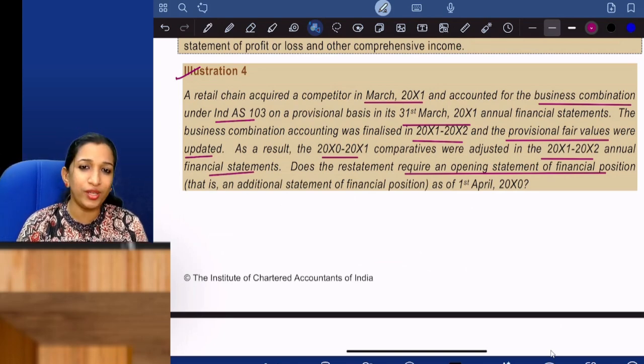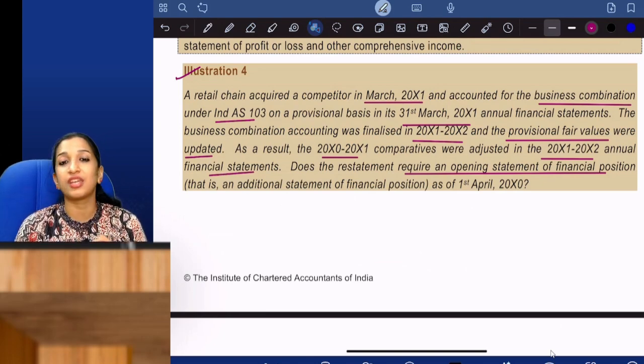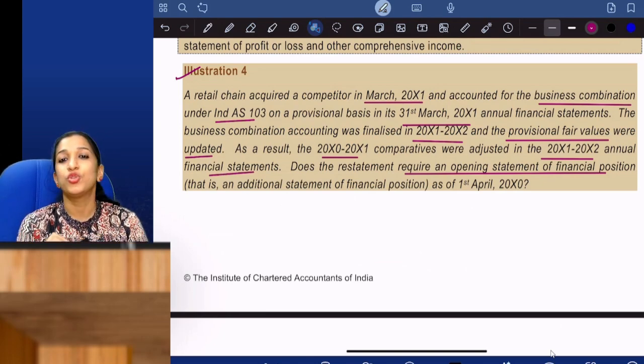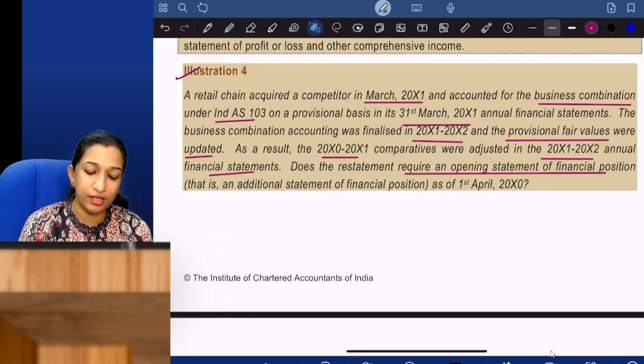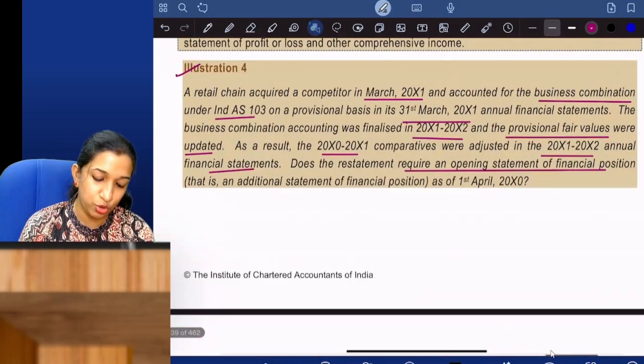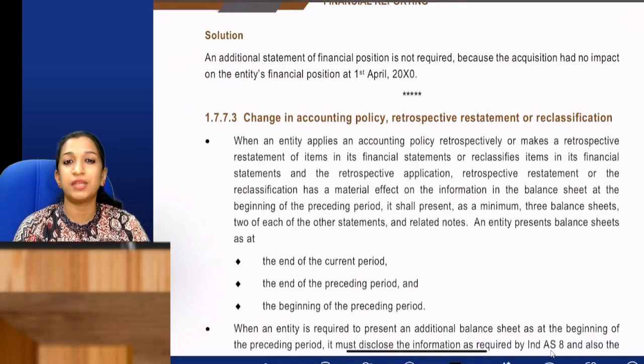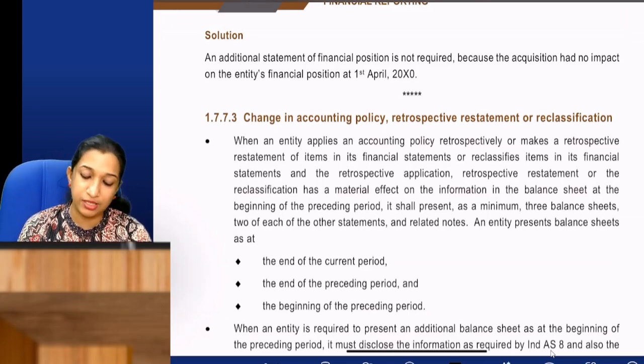No need. Third balance sheet is required only in 3 scenarios. So that is explained. So here it is not required. So let me show the answer. The additional statement of financial position is not required because the acquisition had no impact on the entity's balance sheet as at 1st April.